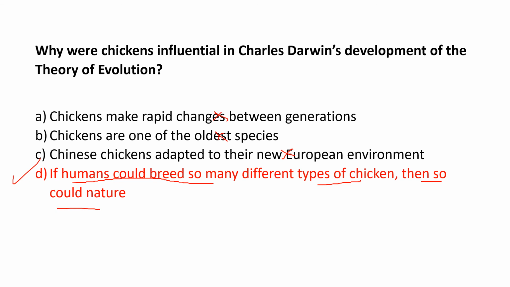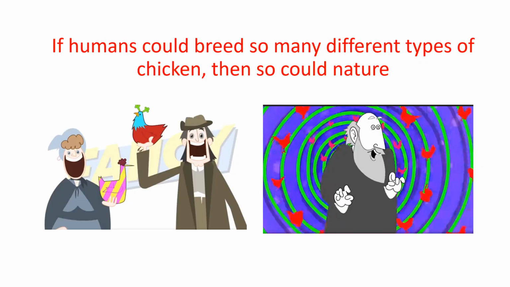So the best answer is this one, because as he saw that there were so many different types of chicken, there was so much variation. If you breed them, there will be a chicken that can have the best traits to survive in a specific environment. And if you have any doubt, you can go and see the video, and they have this crazy picture of Darwin that he saw that, for example, chickens have so many different traits.